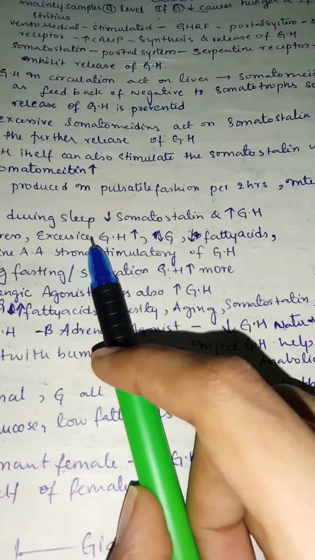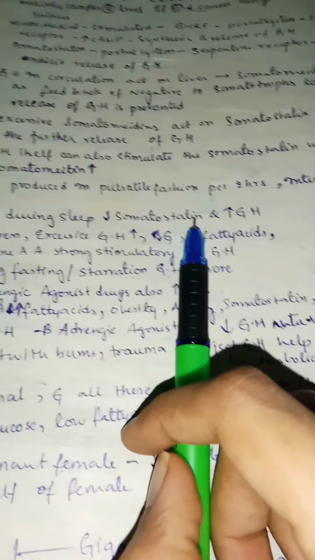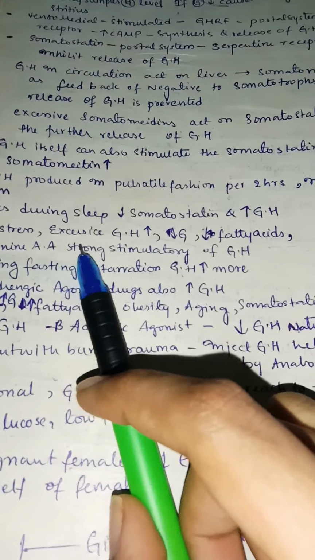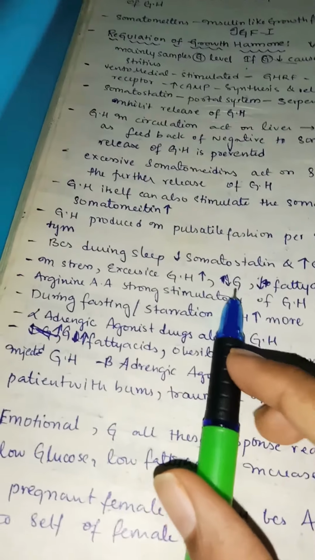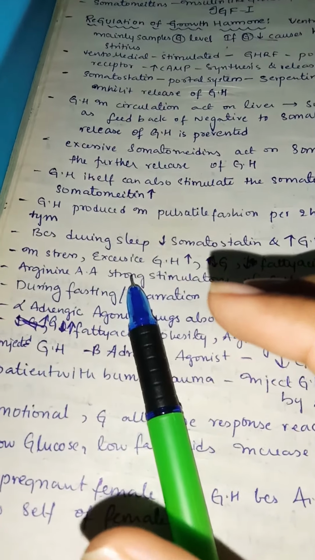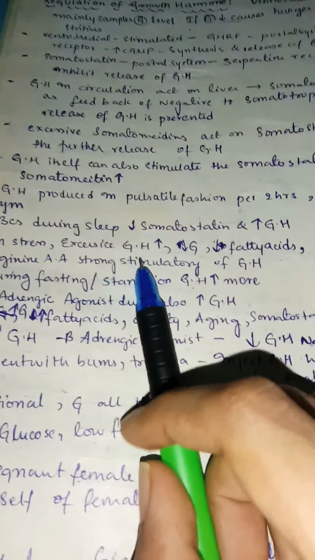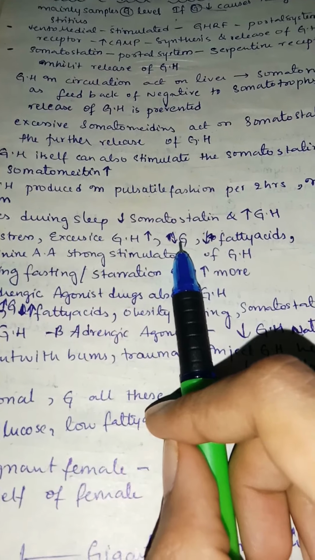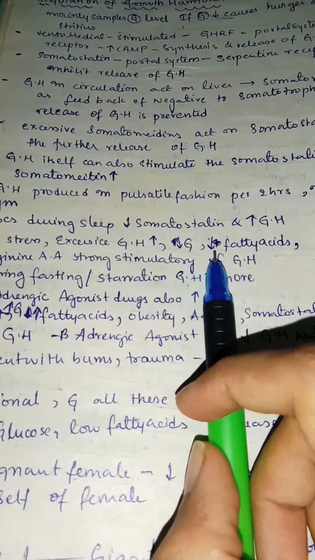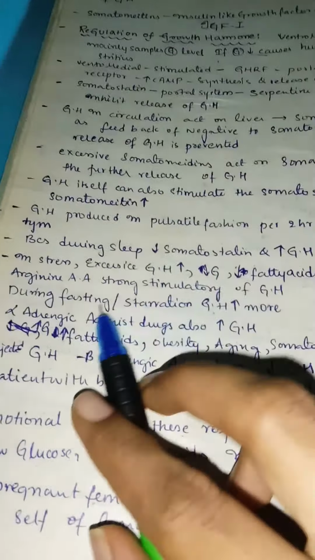During sleep, a decrease in somatostatin increases growth hormone. In stress and exercise, growth hormone will increase. Remember this one: even when you are in stress or doing heavy exercise, growth hormone will increase. And whenever you have low glucose and low fatty acids in your body, growth hormone increases, it's a function of growth hormone, right?